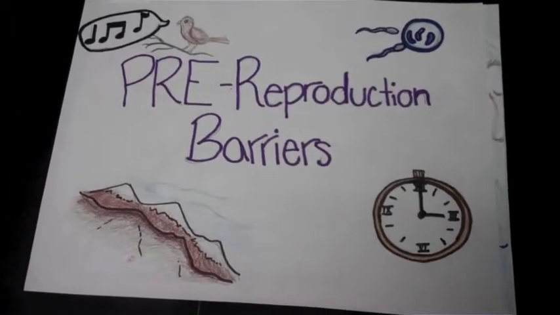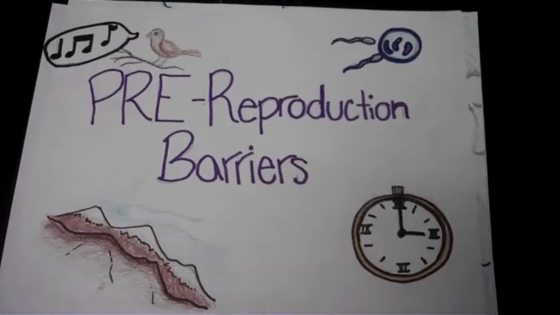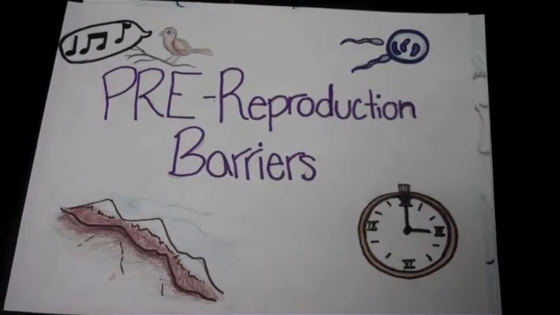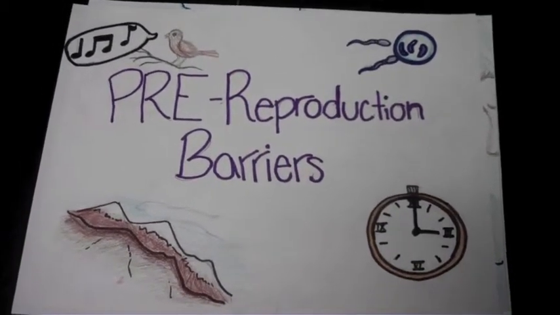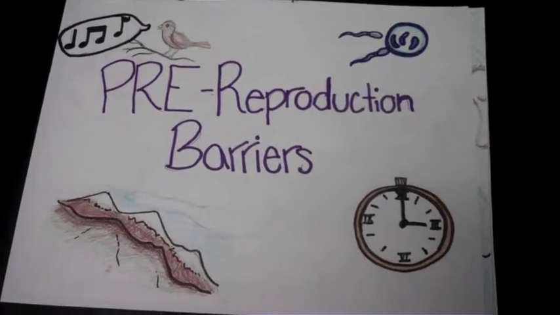Pre-reproduction barriers are obstacles to mating or to fertilization before reproduction occurs. There are 6 types of pre-reproduction barriers: geographical isolation, ecological isolation, temporal isolation, behavioral isolation, mechanical isolation, and gametic isolation.